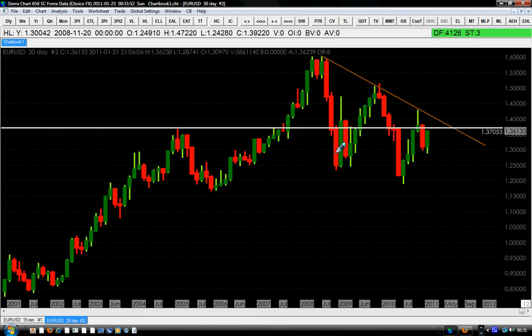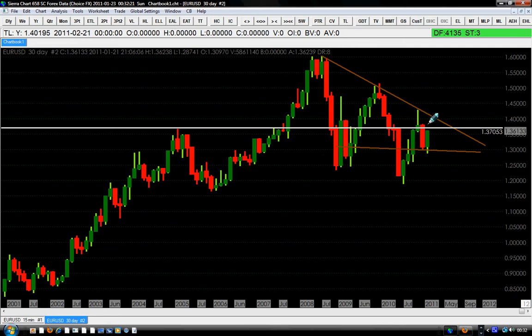Even if you draw your descending triangle like this, you can see clearly that bearish pressure is built here in the euro USD. This double bottom pattern, we will see what will happen if it manages to cross above this triangle. Then that will validate this triangle. But right now, this is a clear-cut descending triangle.